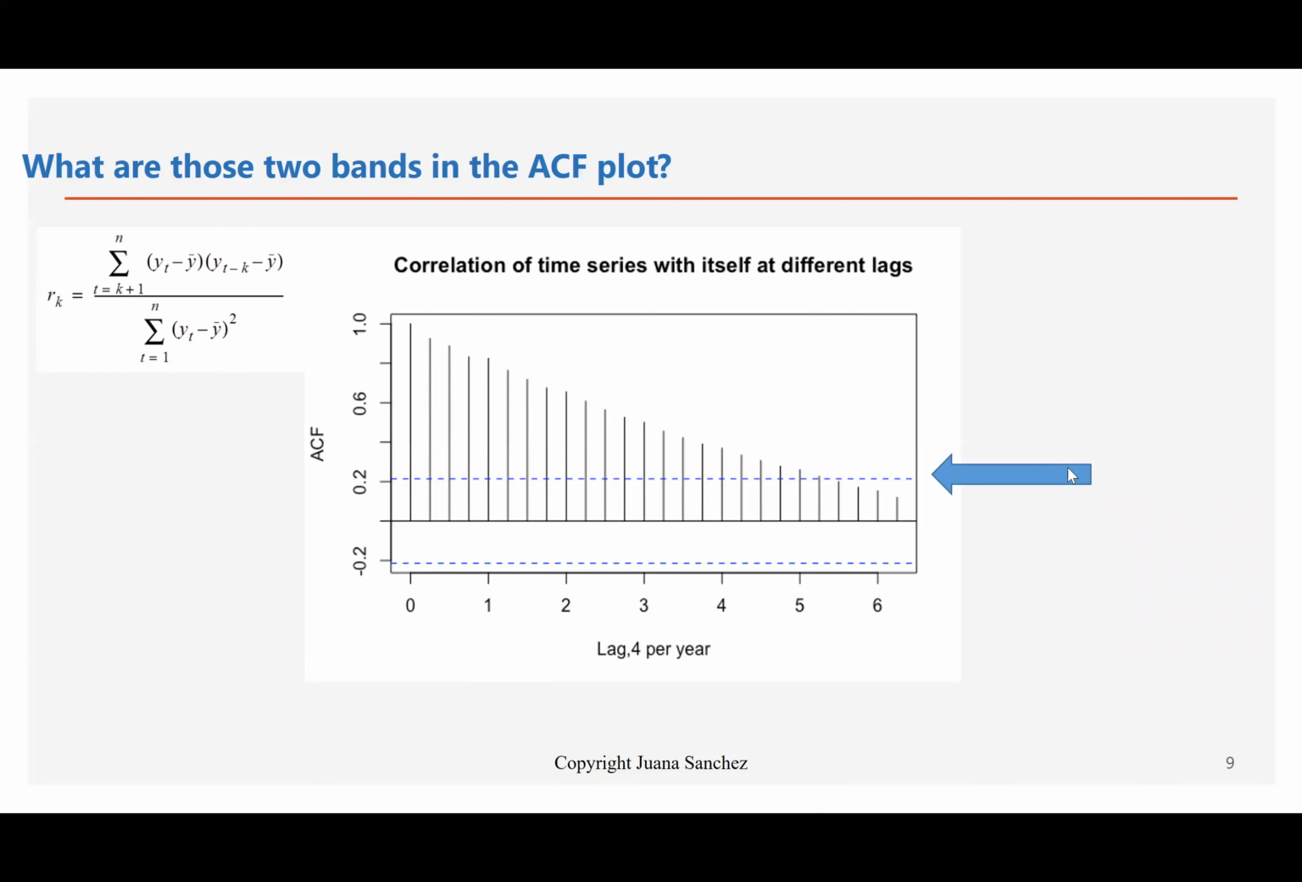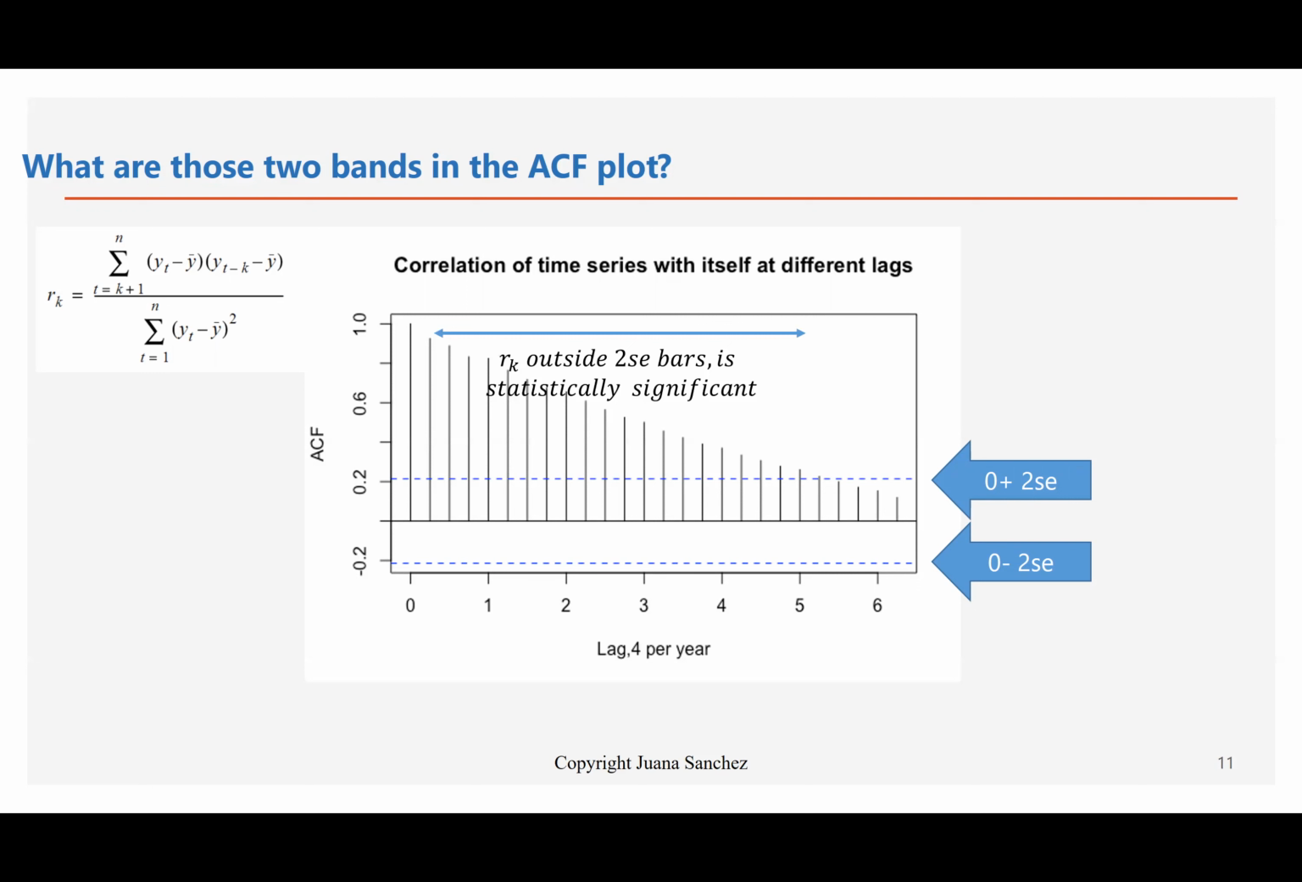That's the interpretation. So what are these bars that we have here? Well, that is going to be the value of 2 standard errors. But 2 standard errors of what? Well, 2 standard errors of the little r sub k. So what is the standard error? We will have to know what the standard error formula is. And why standard errors? Well, that brings us to having to think about statistical inference.